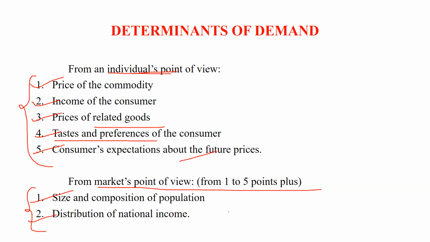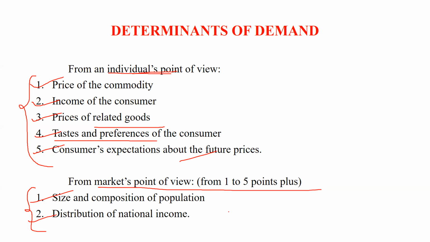Size and composition of population means what is the composition of the population: how many are youngsters, how many are middle-aged people, how many are old-age people, how many are female, how many are male.